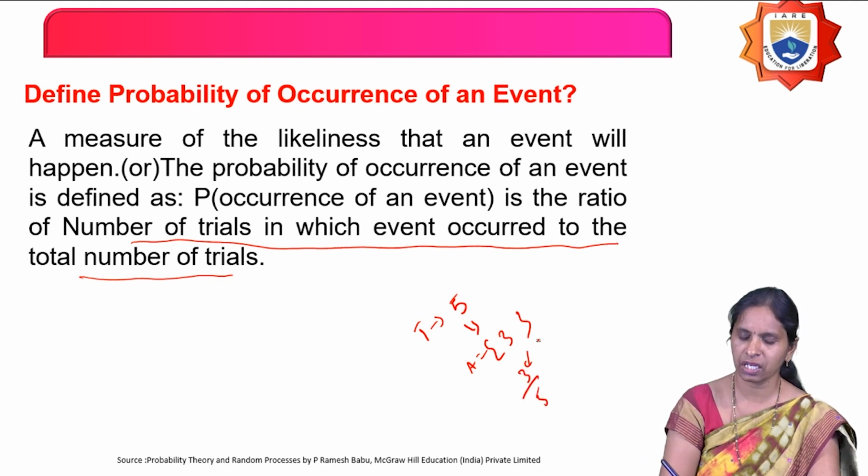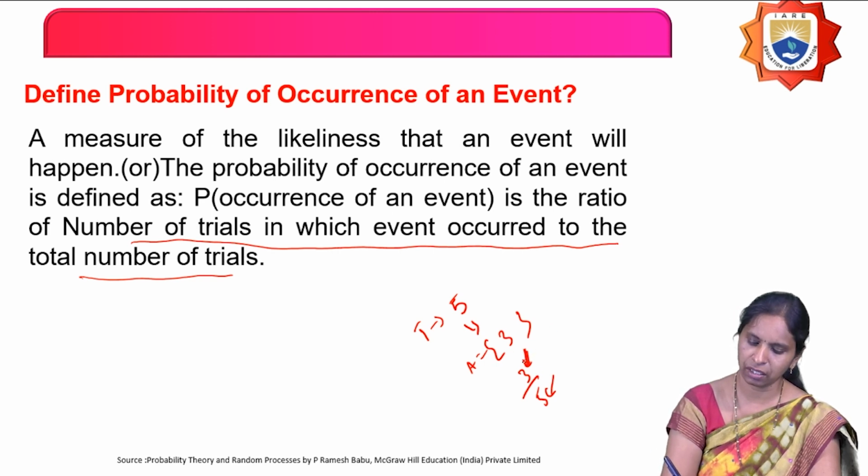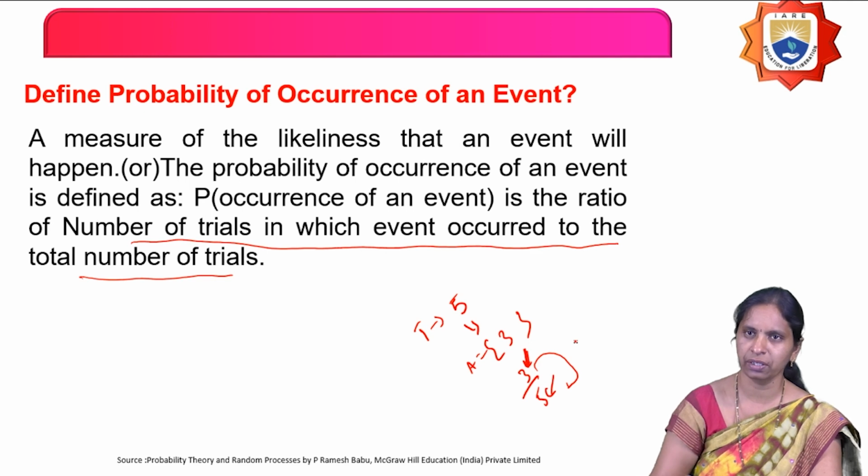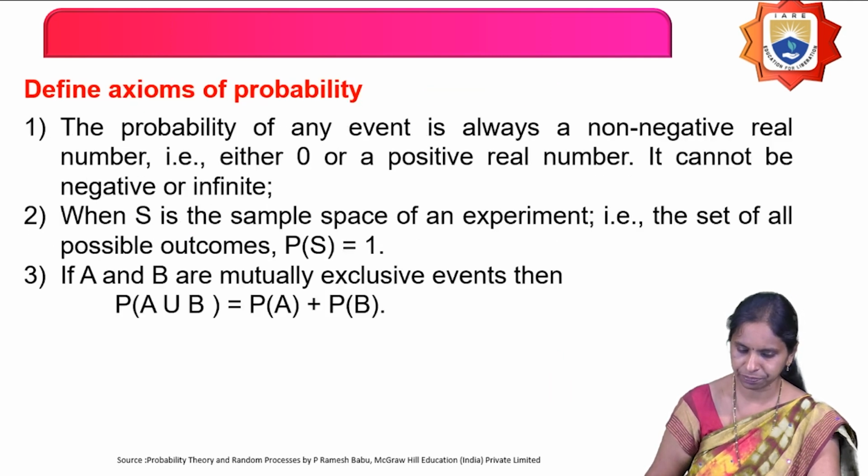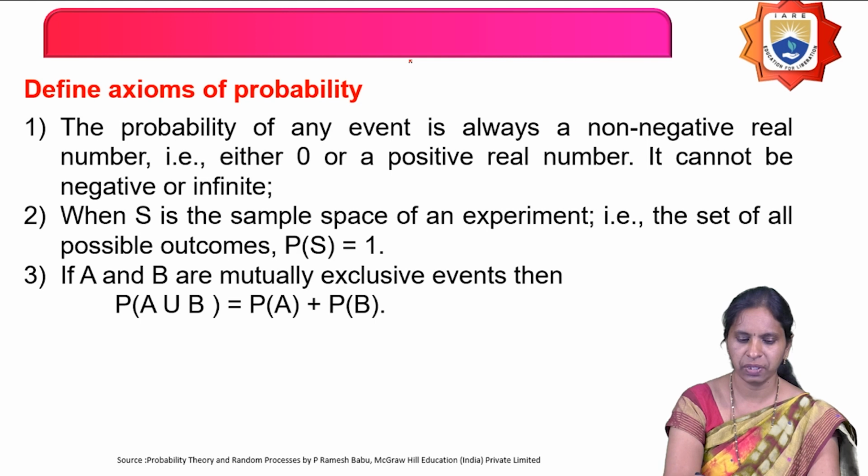So how many times has the experiment been conducted, for the total number of times? Nothing but 5. And I'm interested only in getting a head. So the probability is the number of interested outcomes to the total number of outcomes. Nothing but what? Probability of occurrence of an event.